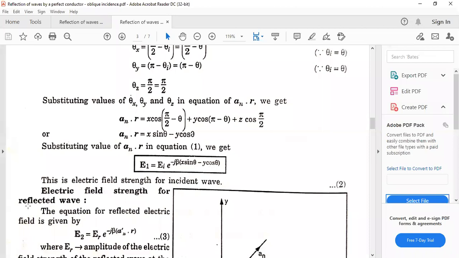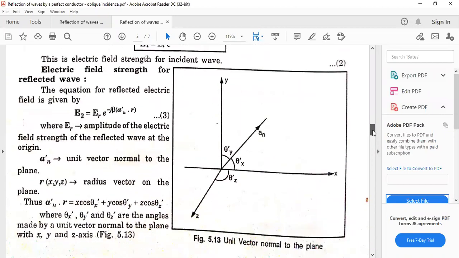Now the electric field strength for reflected wave. So for reflected wave, it can be written as E2 is equal to ER e raised to power minus j beta a, and यहाँ पे dash कर देंगे dot r. And similarly again ER is the amplitude of the reflected wave, a and dash is the unit vector, and r is the radius vector. So this combined, it can be written in the form of direction cosines like this, जैसे incident wave की equation लिखी थी, in the similar way.